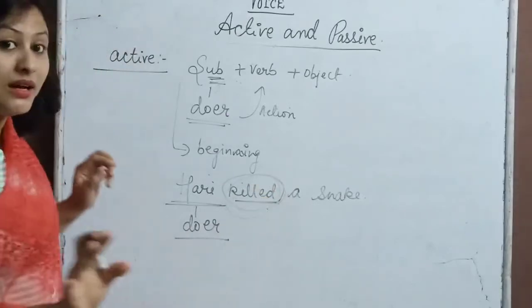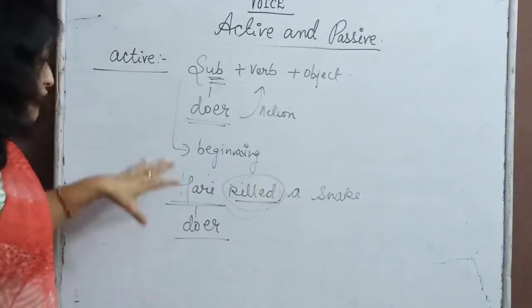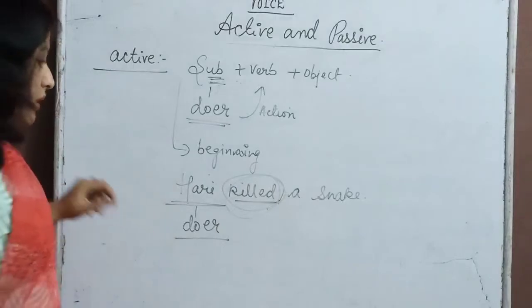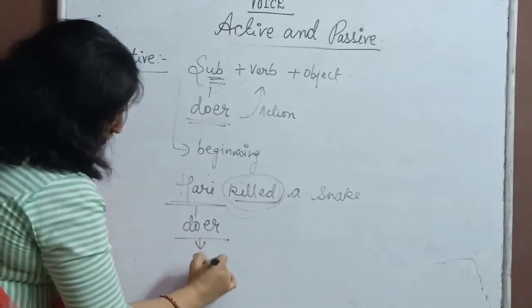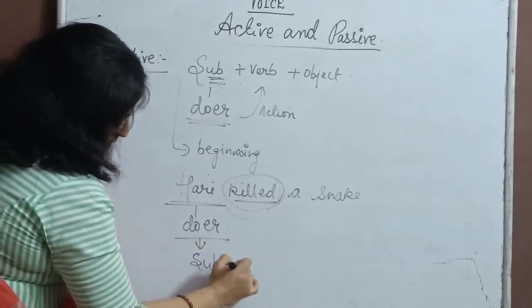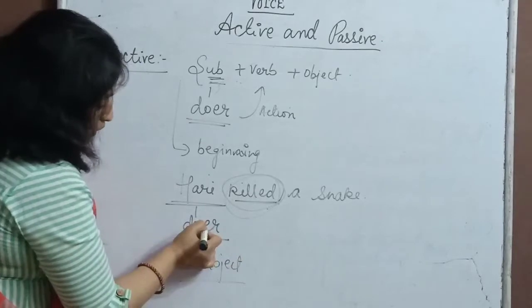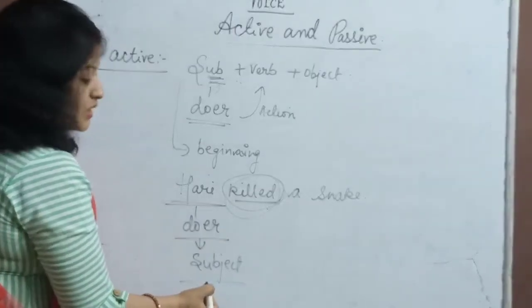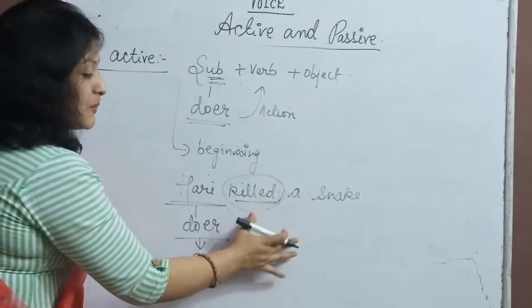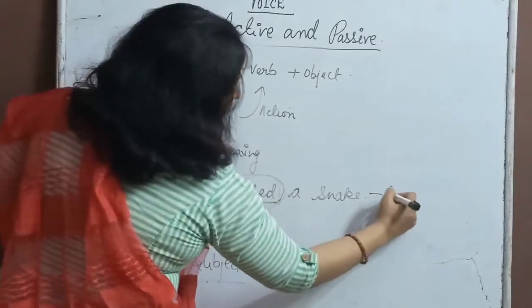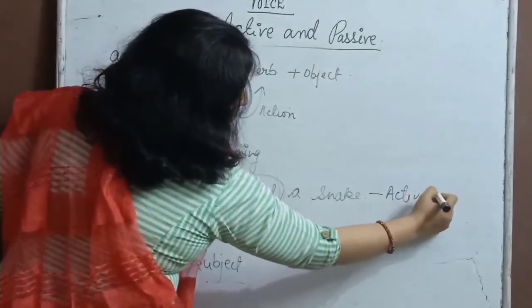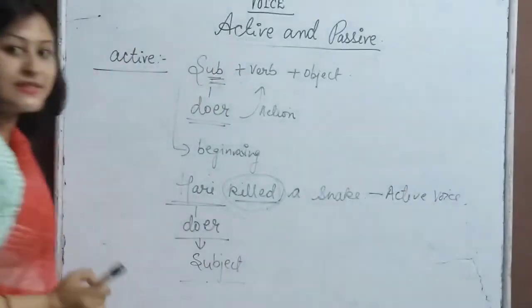Now this time we are not talking about the object. We are just focusing on the doer. So Hari is the doer of the action. He is killing the snake, and it is coming at the place of the subject. Hari, the doer of the action, is our subject in this sentence. That means this sentence is in active voice.